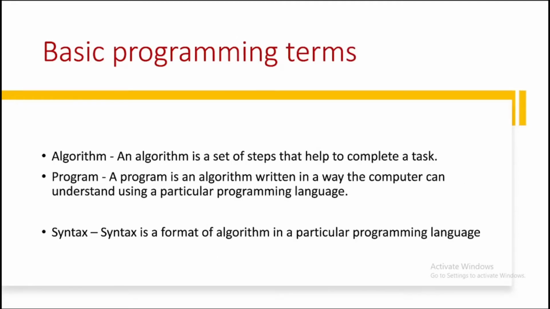Now, let us learn the basic programming terms. An algorithm. An algorithm is a set of steps that help to complete a task. A program. A program is an algorithm written in a way the computer can understand using a particular programming language. A syntax. A syntax is a form of algorithm in a particular programming language.